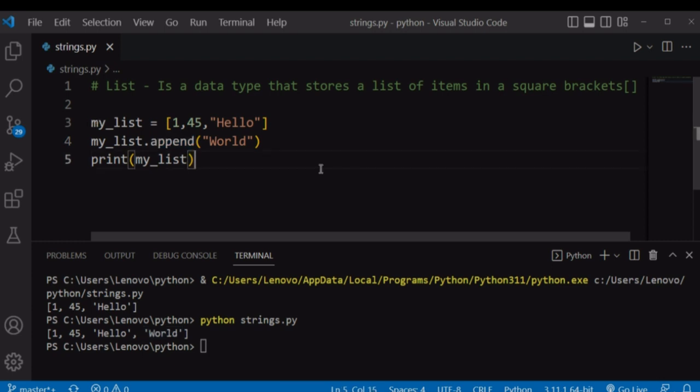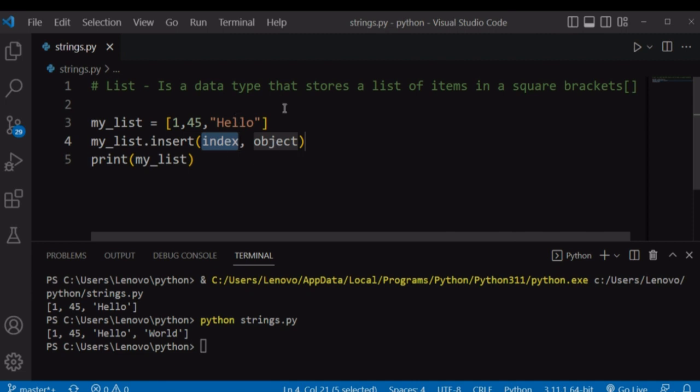And if I want to add an item at a specific location in a list, I will have to use the .insert method. The .insert method will let you specify the location index where you want to add your list item and then the item itself. Let's use the .insert method on our list.